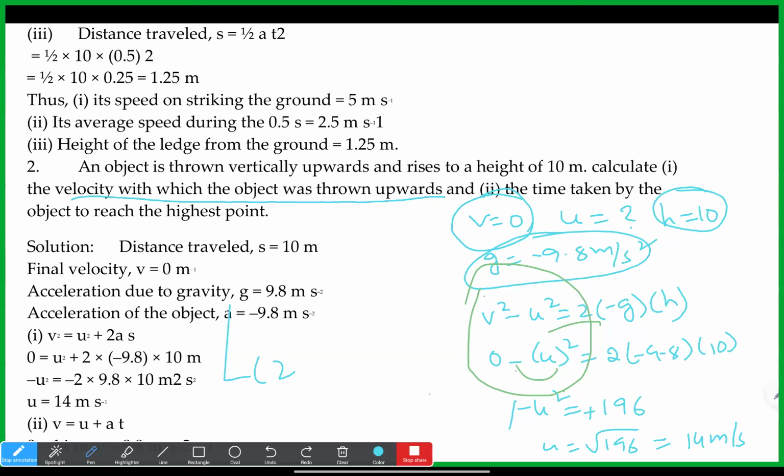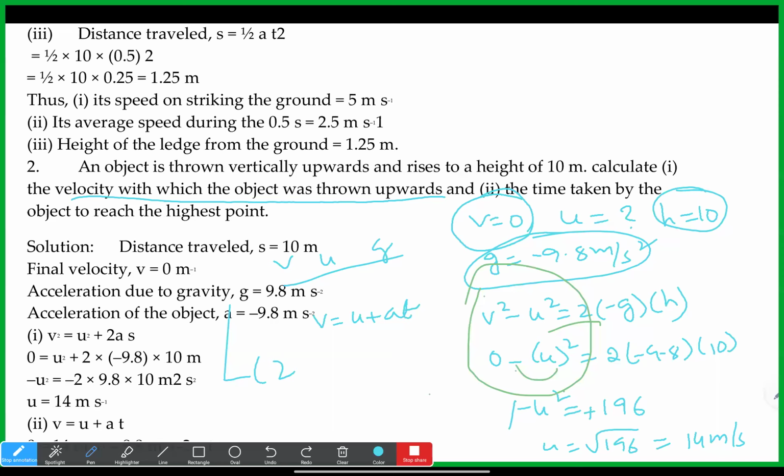Now the time taken by the object to reach the highest point. We have the u, v and g values, so we can find t using v is equal to u plus at.